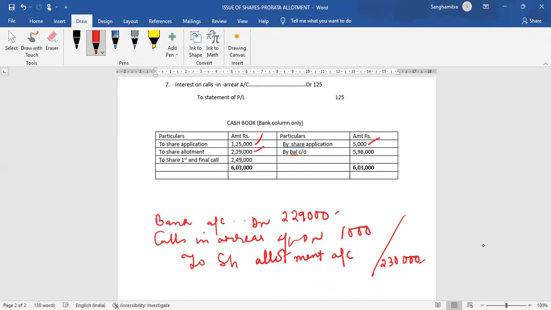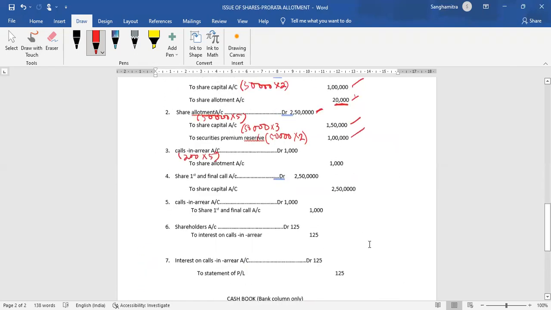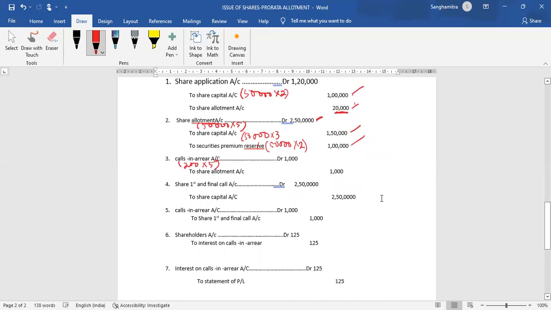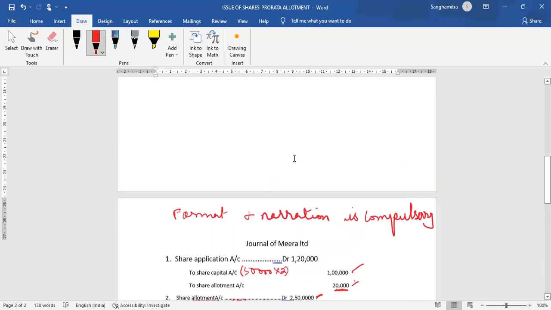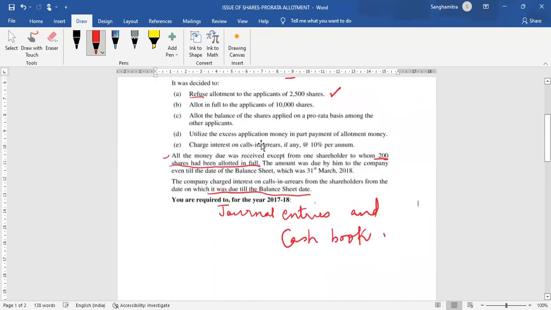What will the second journal entry be? Here when we break up, calls in arrear account debit to share allotment account 1,000. So this entry should go to the journal: calls in arrear account debit to share allotment account 1,000. Now we will move on to the share first and final call.